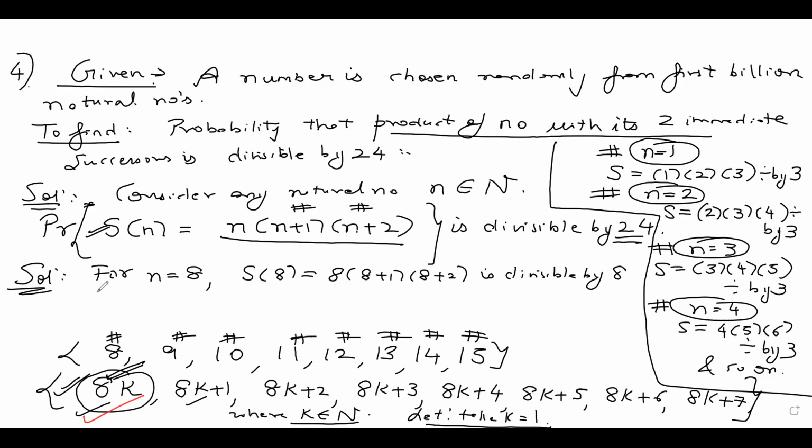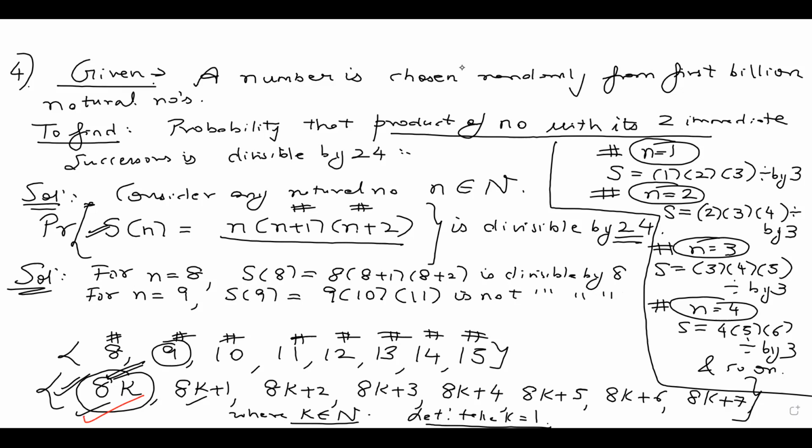Let me put 8k plus 1. That means let me put k is 1, so let me put 9. For n equal to 9, my S9 will be 9 into 9 plus 1, 10 into 9 plus 2, 11. Is this divisible by 8? You can see it's not divisible by 8.